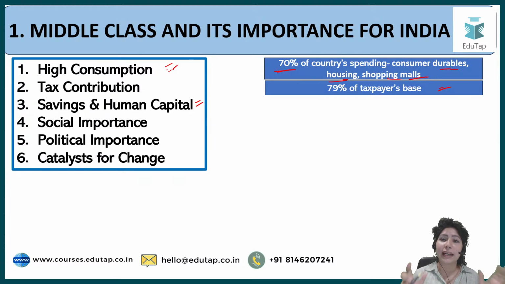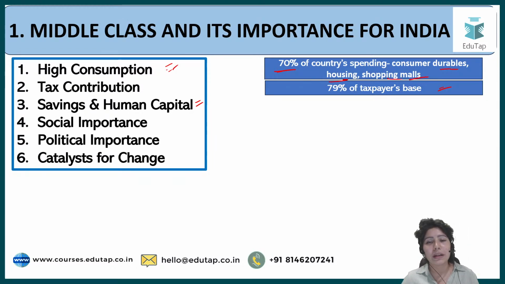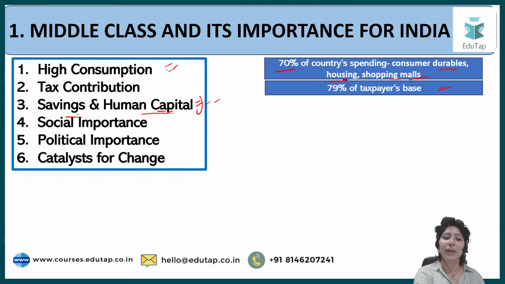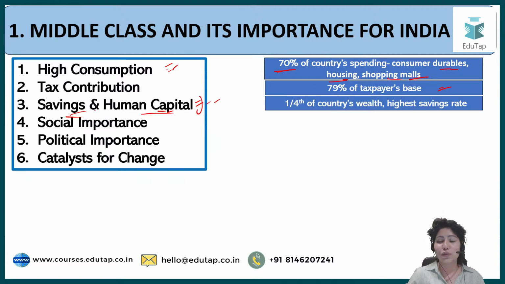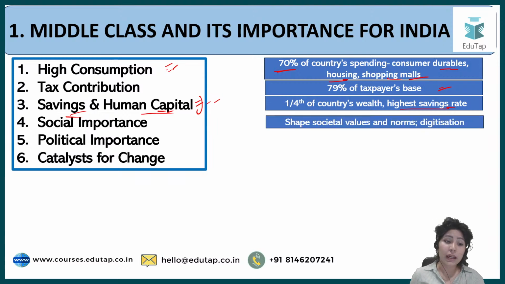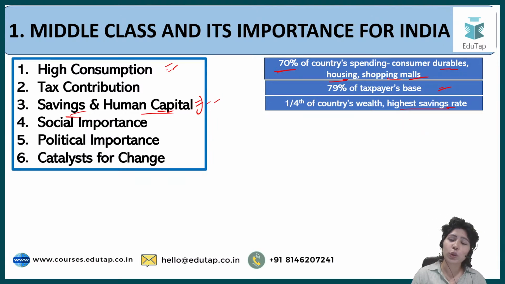They form the greatest component of money that is available with the banks and with the government in the form of PF. So savings and human capital, because there are a lot in numbers, there are more and more people who are working in the economy and they have a lot of savings. So one fourth of the country's wealth comes from the middle class, and they have the highest saving rate in the country.